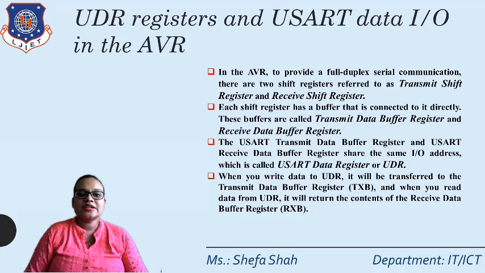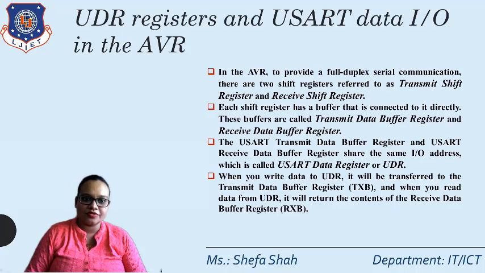They share the same IO address, called the USART data register, the UDR register. Whenever you write data to UDR, it is transferred to the transmit data register and sent out, and whenever you read, the data is read from UDR from the receive buffer.